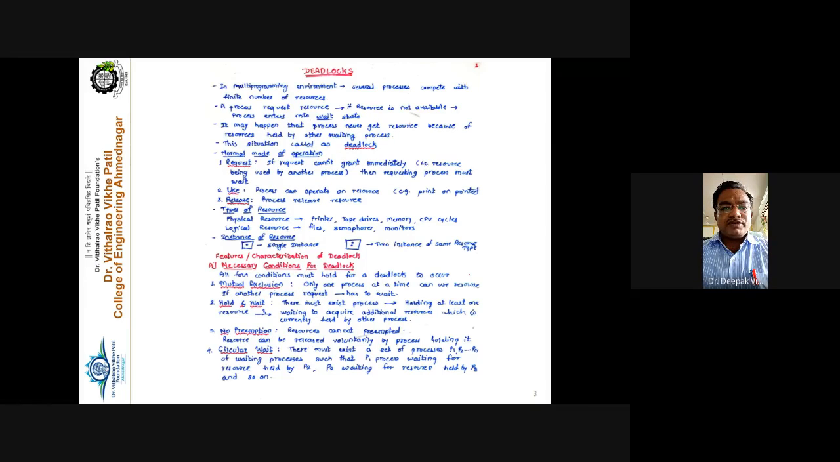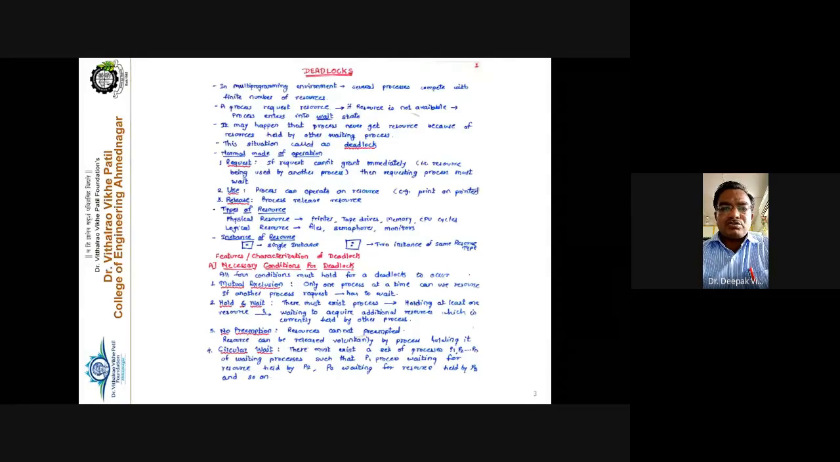But before that, we have seen the four necessary conditions for deadlock. The four necessary conditions mean that for deadlock to occur in the system, these four conditions are necessary. Deadlock occurs in the system if and only if these four conditions are fulfilled. Right? Meaning if there is mutual exclusion, hold and wait, no preemption and circular wait, then 100% deadlock occurs in the system.